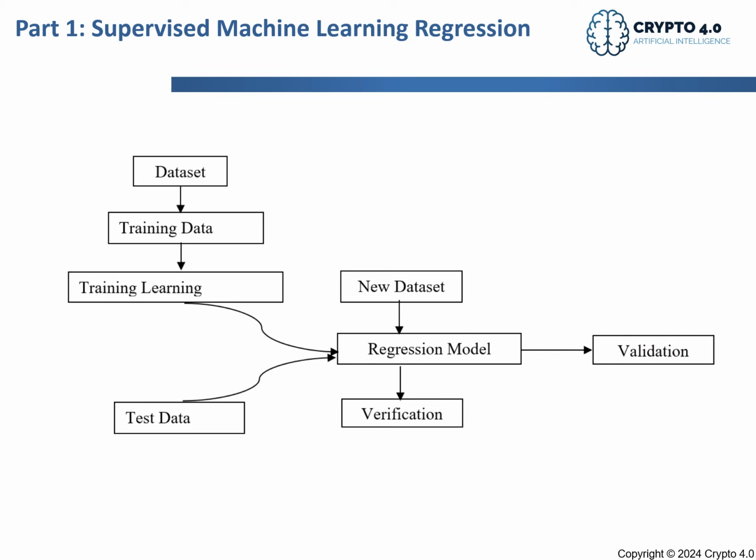What's very important here is to be aware of which regression model has the smaller error. The model that has the smaller error is the model that has the better prediction. So that's the idea here.